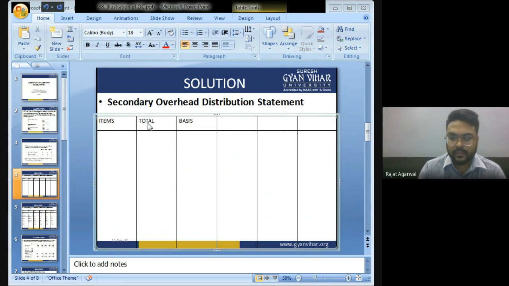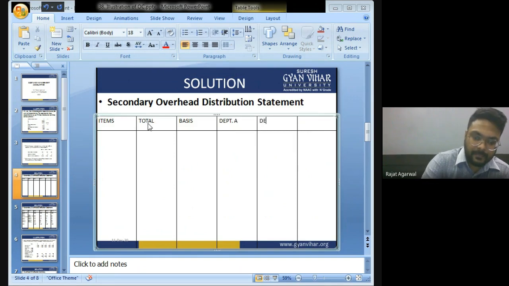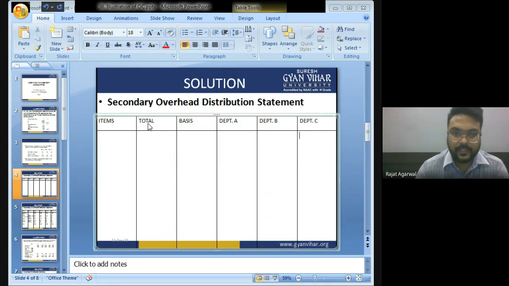Items, total, basis of distribution, Department A, Department B, Department C.